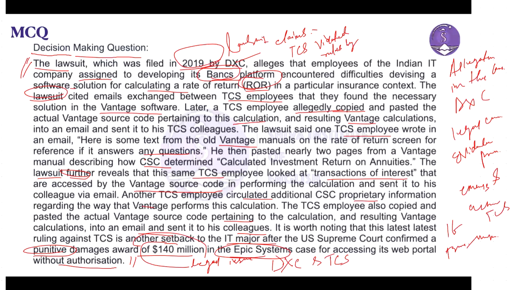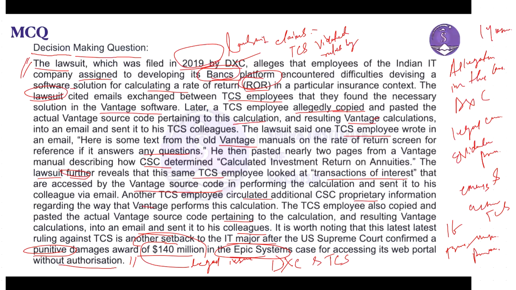So you would also find another evidence, called a previous legal setback. The text also refers to a previous case where TCS was fined $140 million by the US Supreme Court for unauthorized access to another company, Epic Systems, right? For unauthorized access to another company's web portal, this sets a precedent and indicates a history of legal issues for TCS.